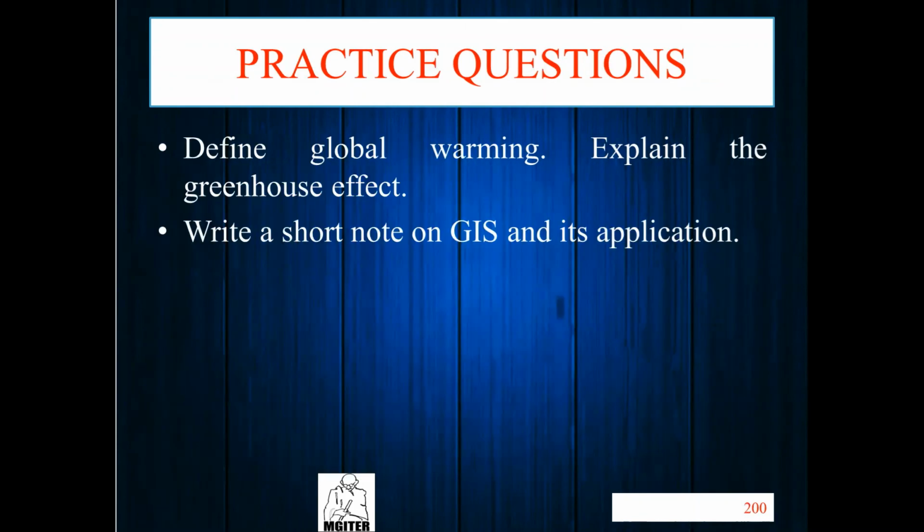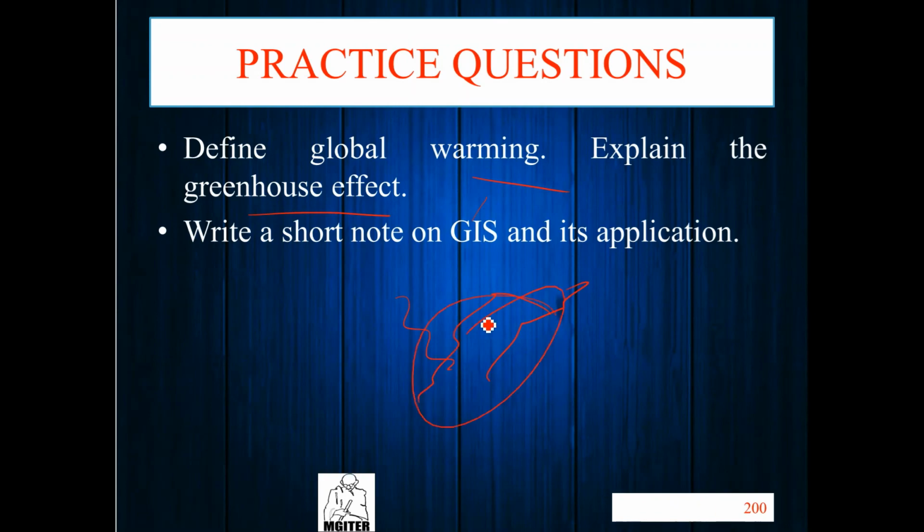So our first module is complete here. I give some practice questions. Define global warming and explain the greenhouse effect. Simply write down the definition of global warming and explain the greenhouse effect, which I explained: short wave, long wave, reflect, then reflect again.